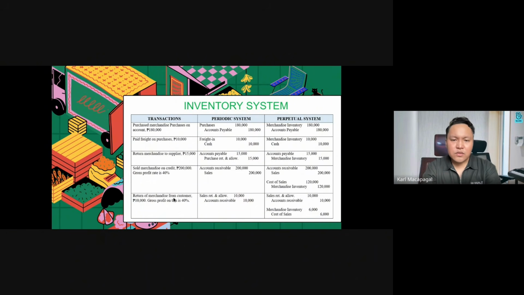Return of merchandise from customer, 10,000 pesos, gross profit is 40%. So I believe it's connected with the previous one. So we just recognize in the periodic system, sales returns and allowances and accounts receivable. On the other hand, in the perpetual system, we have to record the 10,000 sales returns and allowances and the accounts receivable, same with the periodic system. However, we also need to record the merchandise inventory and the cost of sales associated in the return.